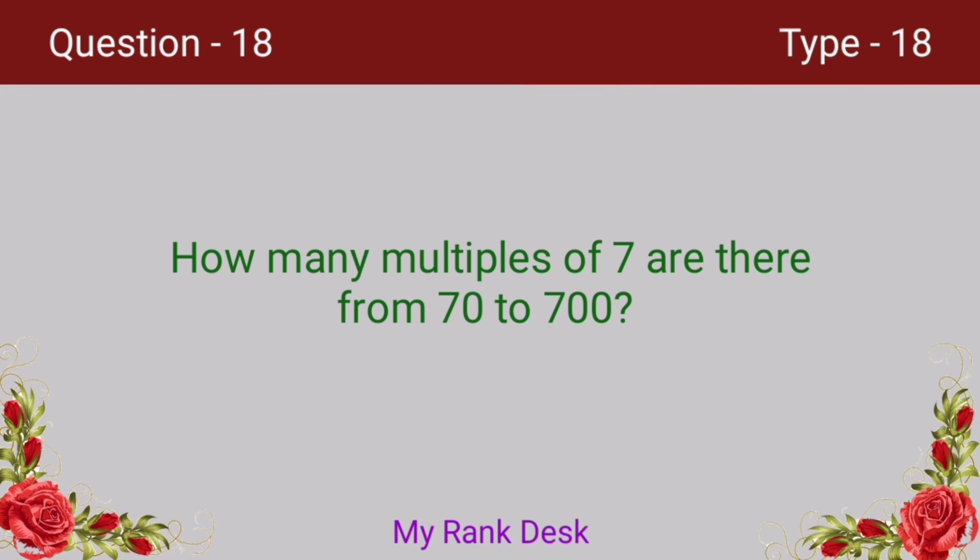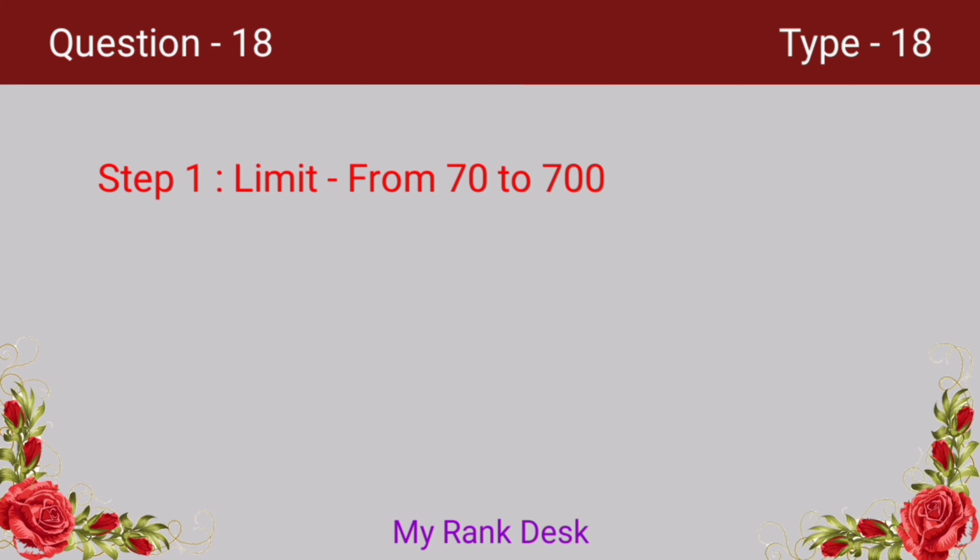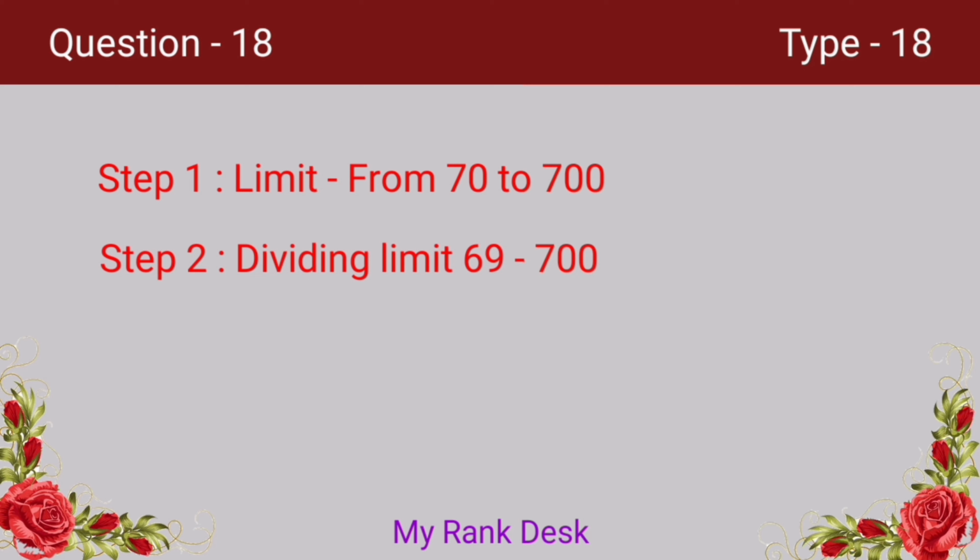How many multiples of 7 are there from 70 to 700? Let's see how to find the answer. The given limit is from 70 to 700. That is, 70 and 700 are included in the limit.